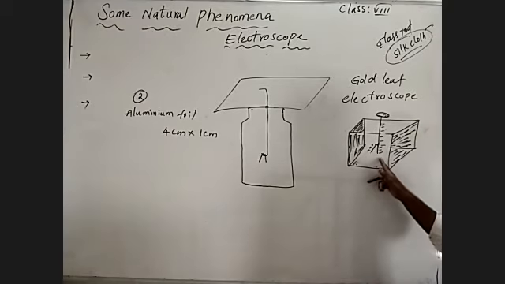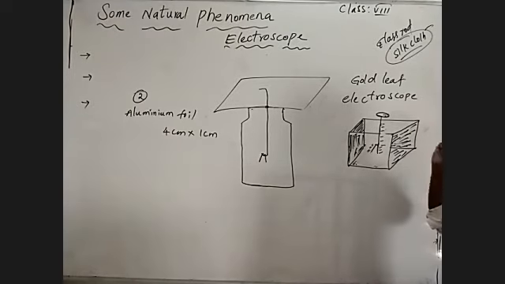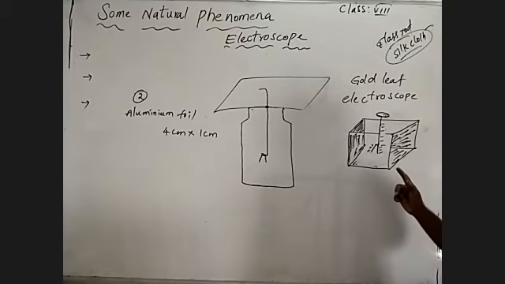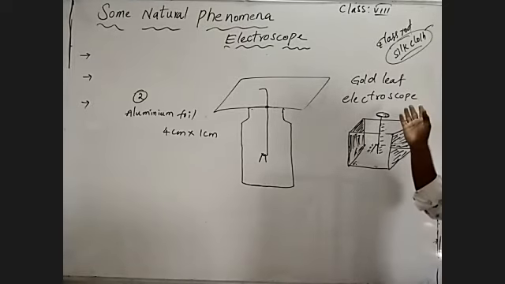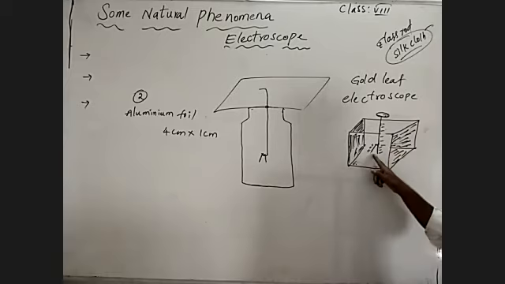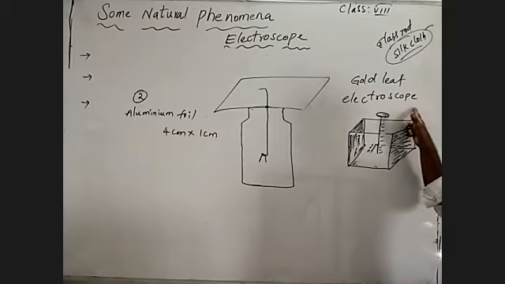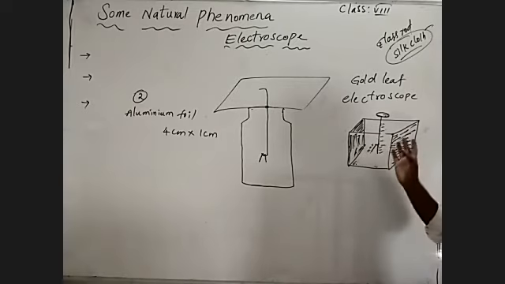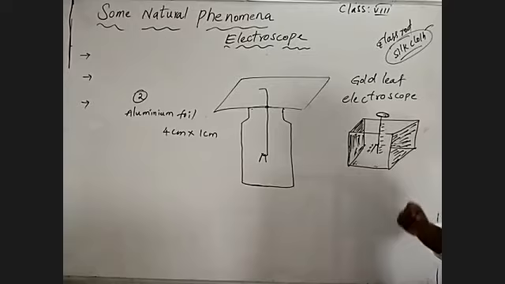If it attracts, the body carries a negative charge. Understand? By that we can identify the charge present on a particular object, by rubbing or whatever. If there is no reaction, the object is neutral. So by using the gold leaf electroscope, we can identify the charge present on a particular object.